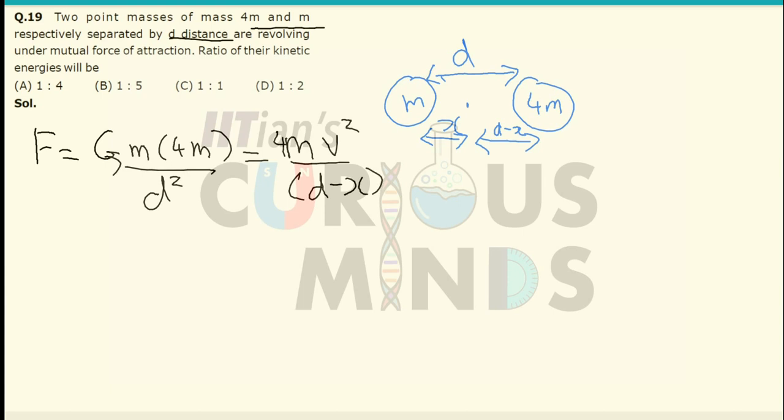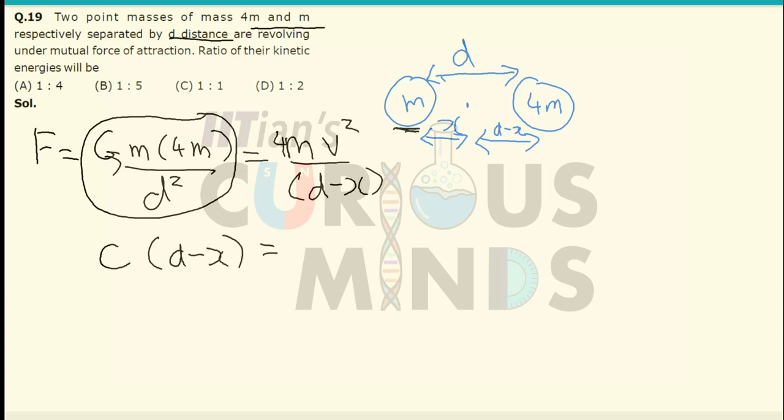So over here we have to find out the ratio of their kinetic energies. The gravitational force will remain the same for mass m also. So let me call this a certain constant c, so c into d minus x is equal to 4m v square. So the kinetic energy of the 4m mass will be half 4m v square, which will be c into d minus x divided by 2.